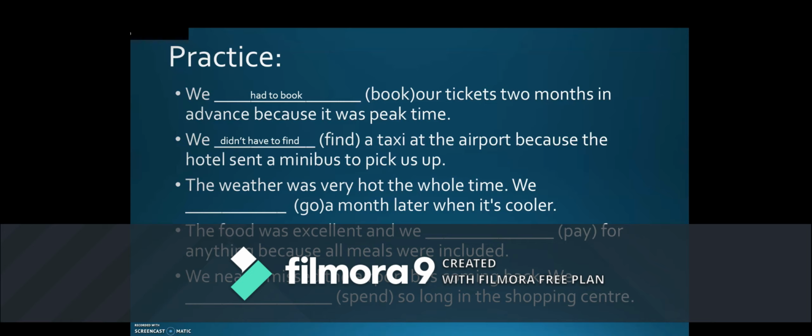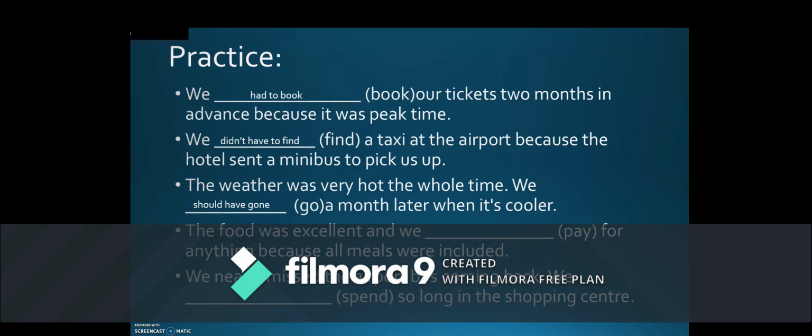The weather was very hot the whole time. We go a month later when it's cooler. We should have gone a month later when it was cooler. They went there when it was very hot, but it was advisable to go a month later.